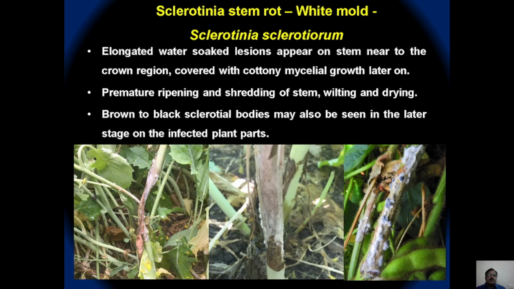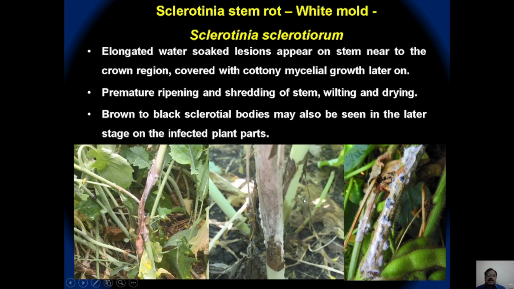The next one is sclerotinia stem rot or white mold, caused by Sclerotinia sclerotiorum. Initially, the pathogen produces elongated water-soaked lesions on the stem at the collar region, near the soil level or at the crown region. Later, it produces profuse white mycelial growth, premature ripening, and shredding of the infected stem, and then wilting and drying of the entire plant are the associated symptoms.